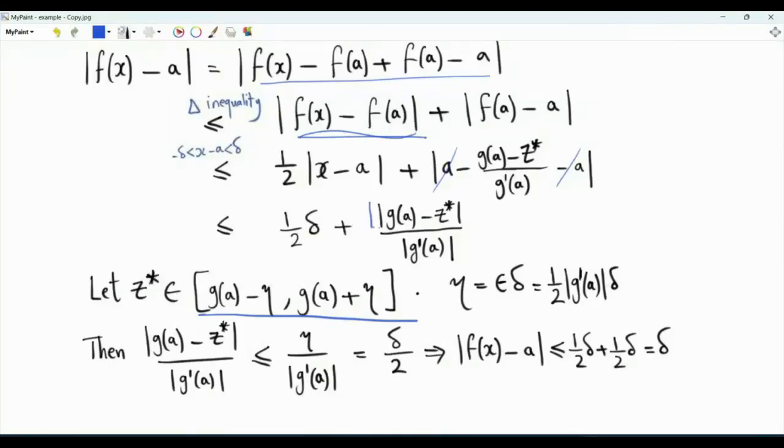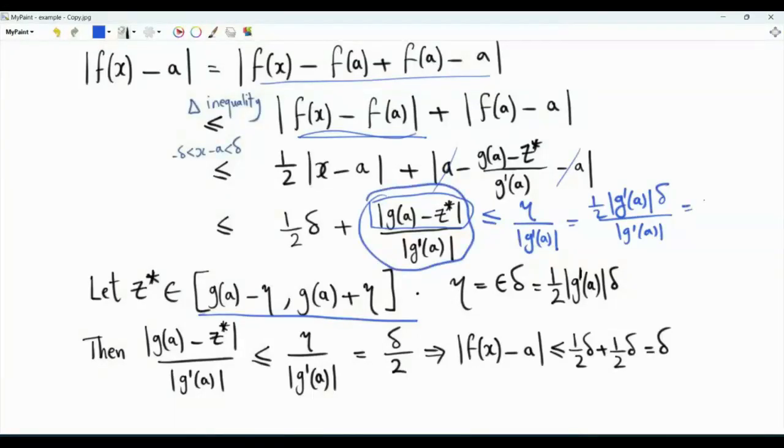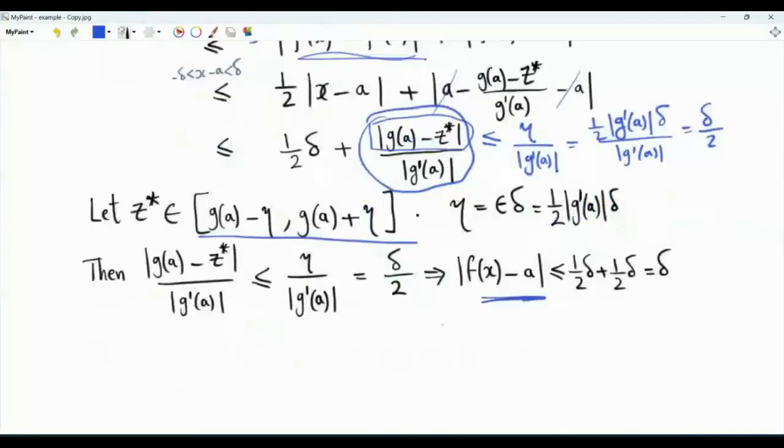Now if we do this, then this magnitude here is less than or equal to, because z* is in this interval, eta, and then we have our denominator, which is the magnitude of g'(a). But eta is chosen to be 1/2 the magnitude of g'(a) times delta. And so this quantity here is upper bounded by delta over 2. This means that the magnitude of f(x) - a is less than or equal to half times delta plus half times delta, that's delta. This means that the value of f(x) is indeed between a - delta and a + delta.